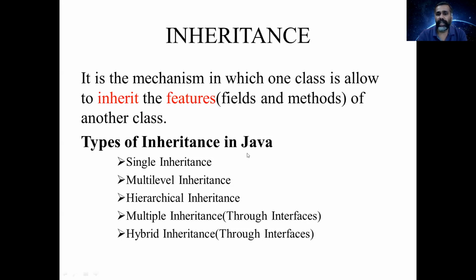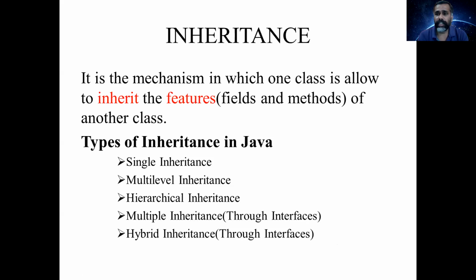There are different kinds of inheritance in Java: single inheritance, multilevel inheritance, hierarchical inheritance. So these three inheritances are supported by Java, whereas multiple inheritance and hybrid inheritance are not supported in Java, but it is achieved through interfaces. So the interface is a concept which replaces multiple inheritance. So as in the previous class, I have told the different features that are available in Java.